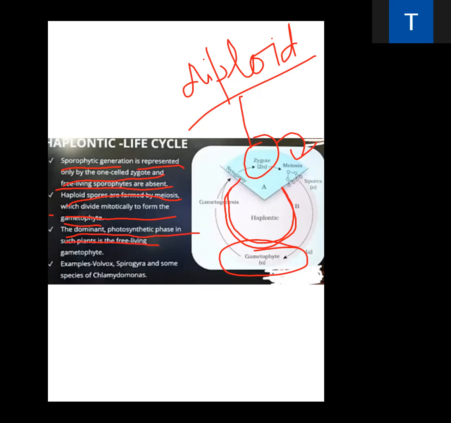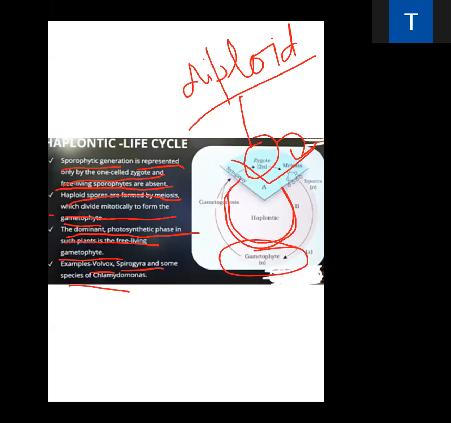These types of gametophyte plants are free living. Examples are Volvox, Spirogyra. These are algae. Some species of Chlamydomonas. Free living sporophytes are absent in this, and 2n is not the main part of the life cycle.